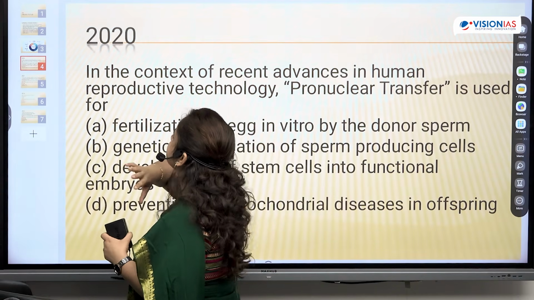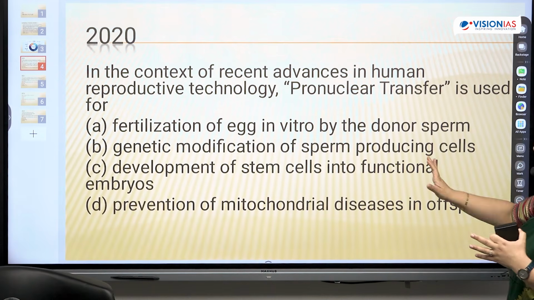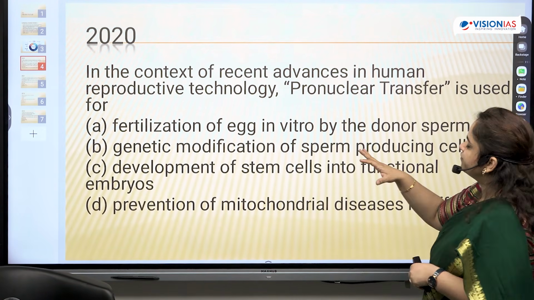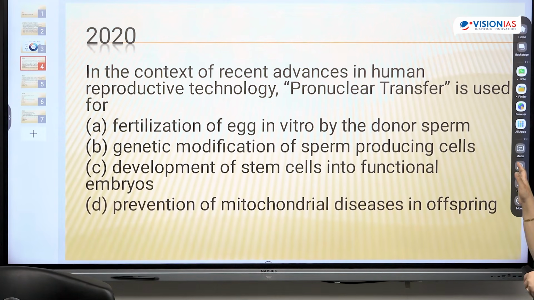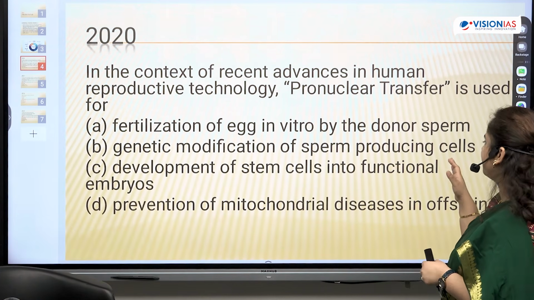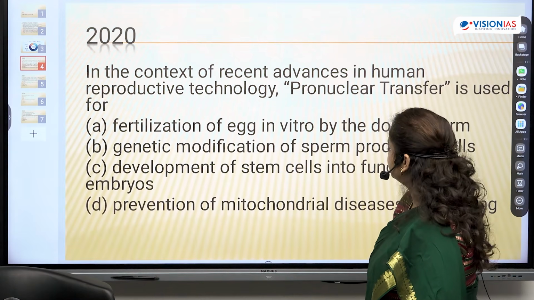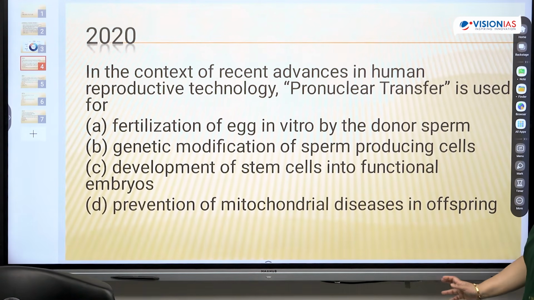See this. This is a 2020 UPSC question. This is in biotechnology. In the context of recent advances in human reproductive technology, pro-nuclear transfer is used for: fertilization of egg in vitro by the donor sperm, genetic modification of sperm producing cells, development of stem cell into functional embryos, prevention of mitochondrial diseases in offsprings.